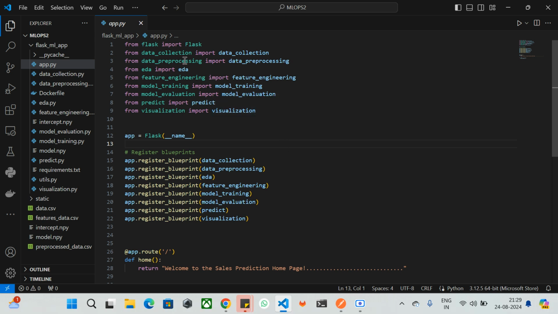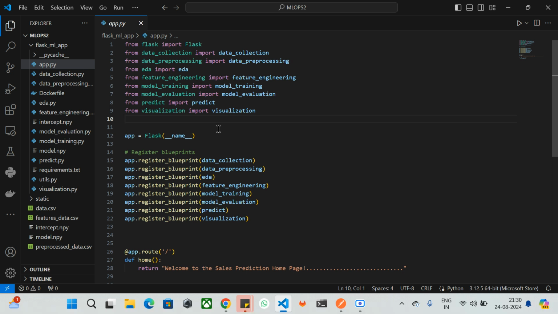So it's more into importing the files into the app.py. Other than this, nothing much. But yeah, mostly in this session we are going to use pandas, numpy and scikit-learn. So these are all the things that we are going to use, and this line, app = Flask(__name__), is initializing